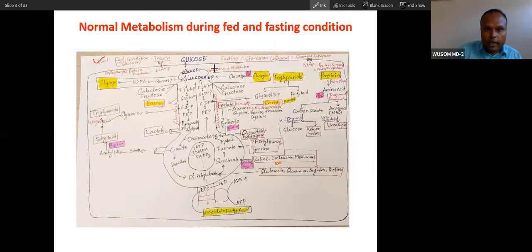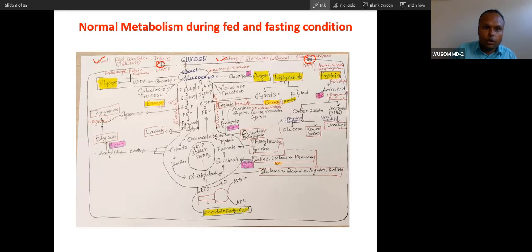This is the well-fed condition. This is the fasting condition. The context changes. This is the receptor, the insulin receptor. This is the glucagon receptor, a serpentine receptor, and this is the insulin receptor. You will study about this receptor in the coming endocrine. That is why I'm telling you, so that it will be easy for you to go through this receptor.